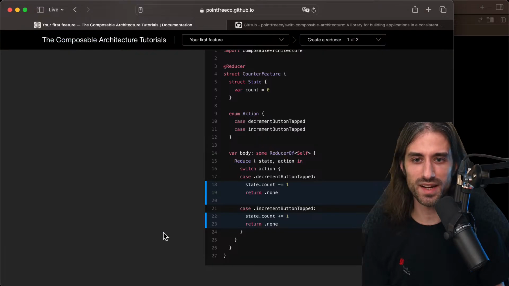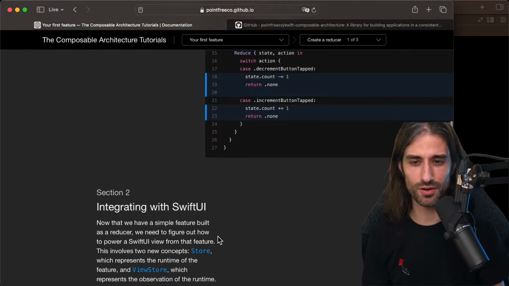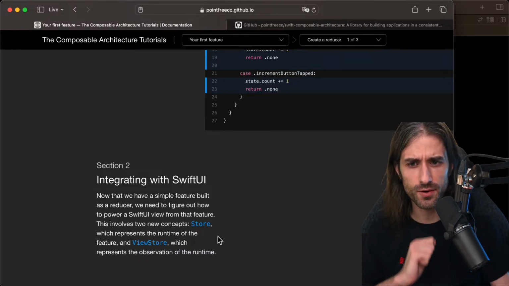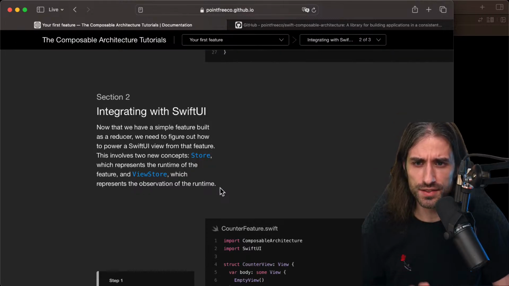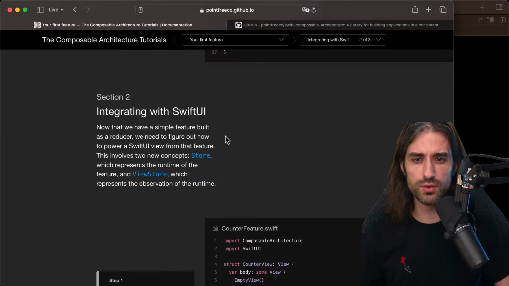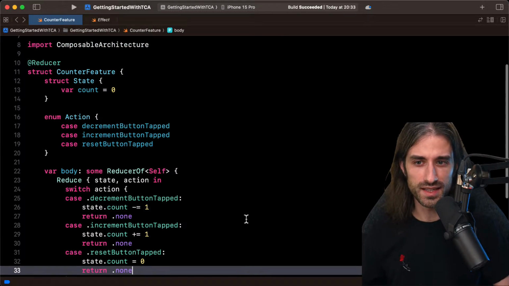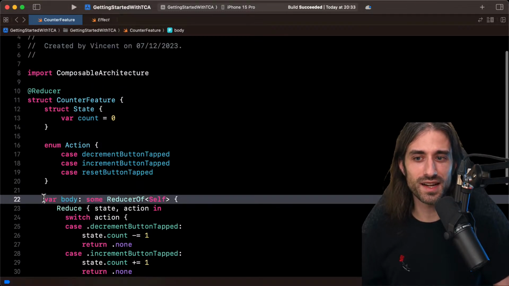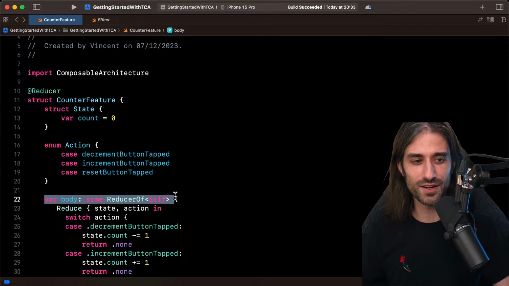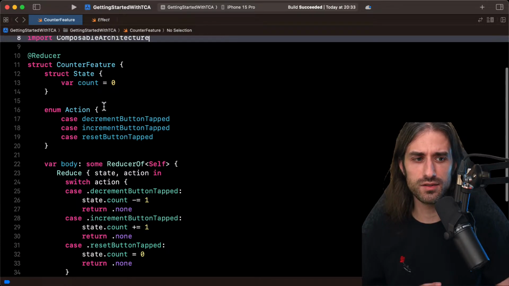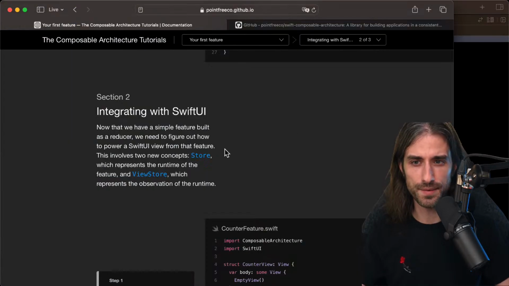All right. Let's go back to what the tutorial has in store for us. So section 2 is integrating with SwiftUI. Now that we have a simple feature built as a reducer, we need to figure out how to power a SwiftUI view from that feature. Because remember, up until now, our feature is living in complete isolation from SwiftUI. It can be deceiving, the fact that some of the naming convention does look like SwiftUI, but if you look at the import, you can see that SwiftUI is imported nowhere, so this file is completely independent from SwiftUI.